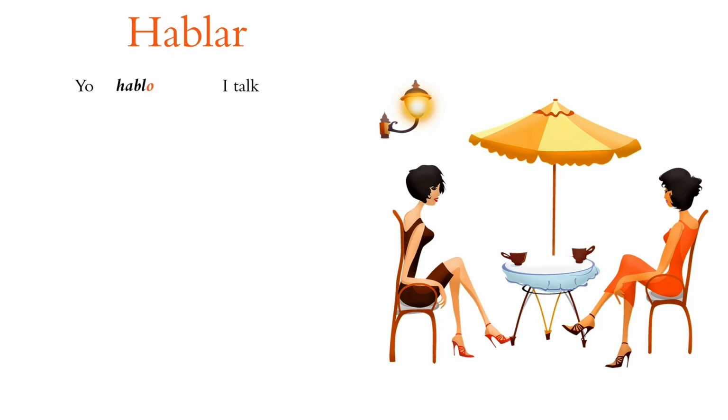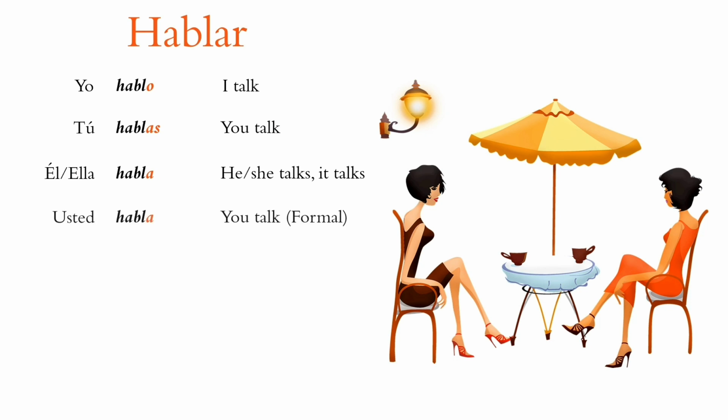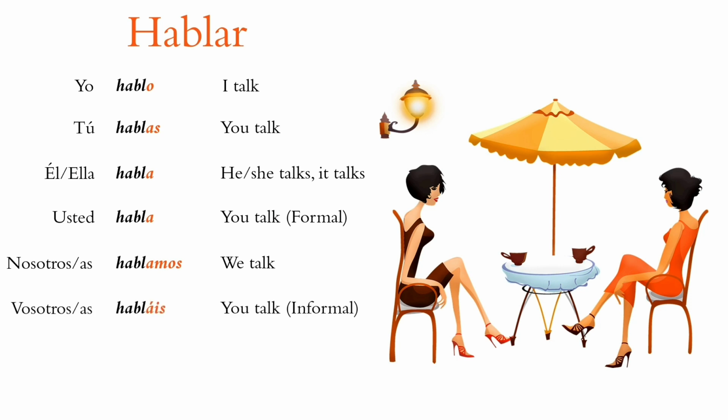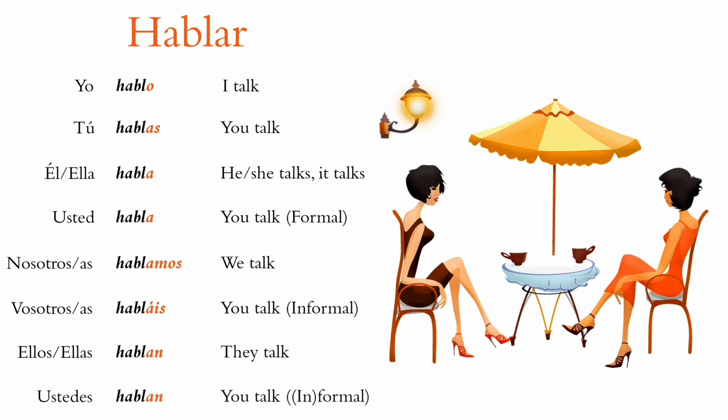So we have yo hablo, I talk. Tú hablas, you talk. Él, ella habla, he or she talks, and we can also have it talks. Usted habla, you talk, formal. Nosotros, nosotras hablamos, we talk. Vosotros, vosotras habláis, you talk. Ellos, ellas hablan, they talk. And finally, ustedes hablan, you talk.